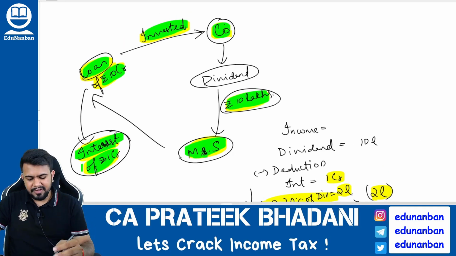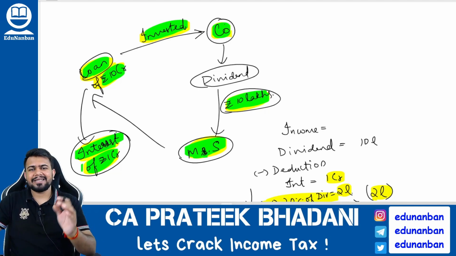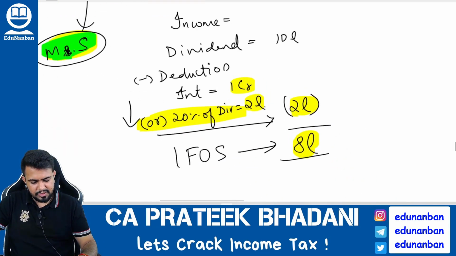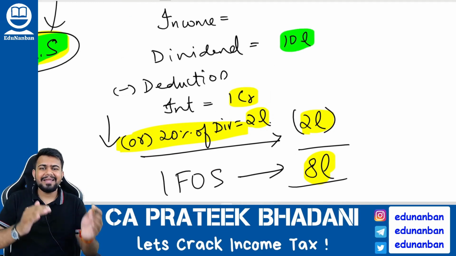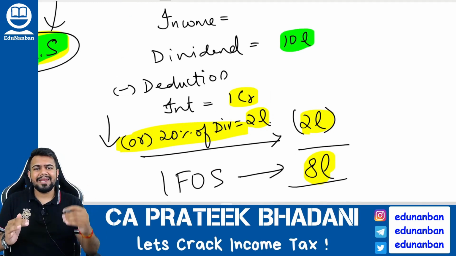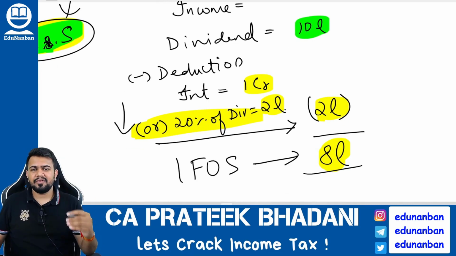So, how much is the dividend? The dividend is just 10 lakhs. How much is the interest expense? Interest expense is 1 crore. So, what will be the income that will be taxable under income from other sources? First you have to take the dividend income, that is 10 lakhs. Against the dividend income, you can claim interest as expense. So how much is the maximum interest allowed as expense?